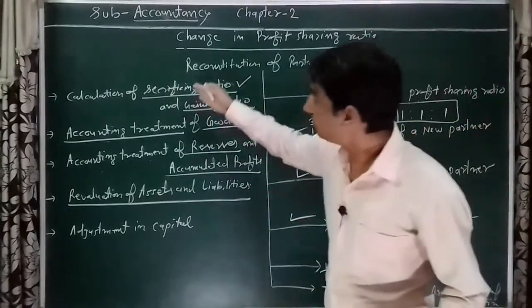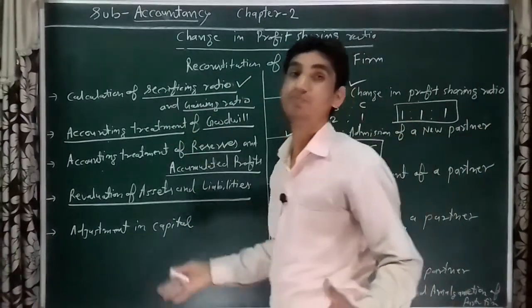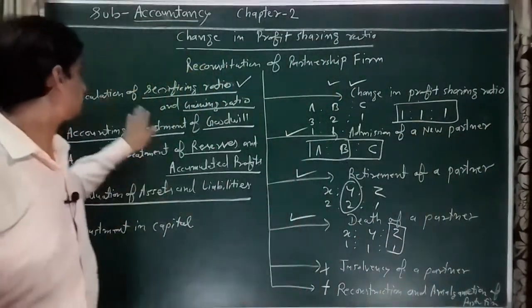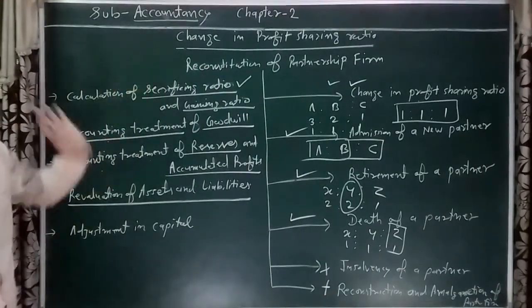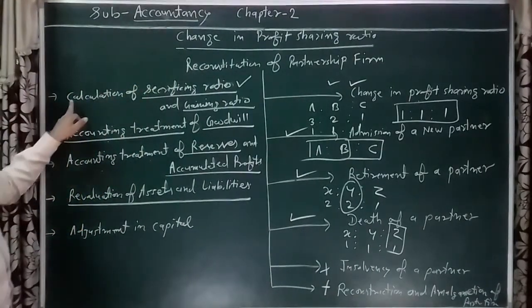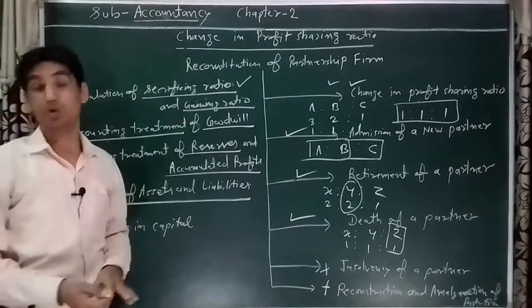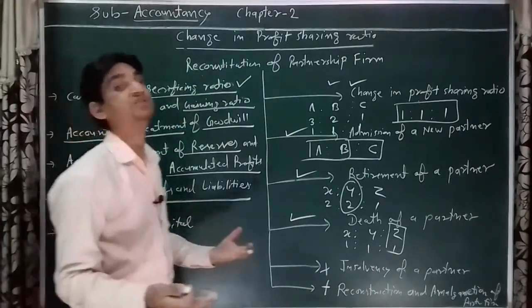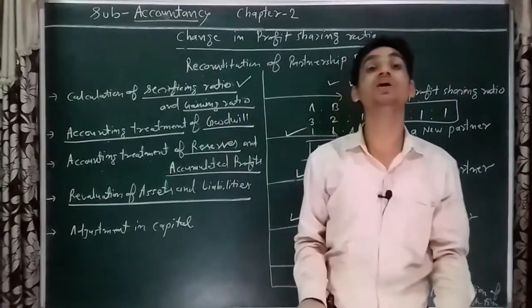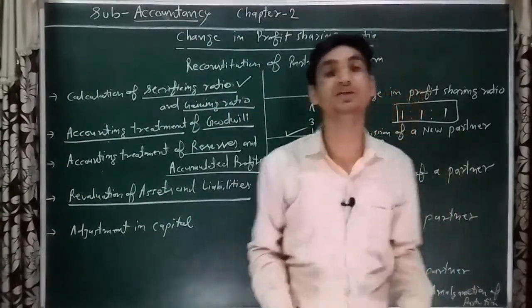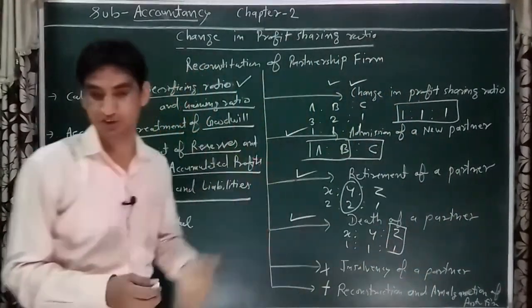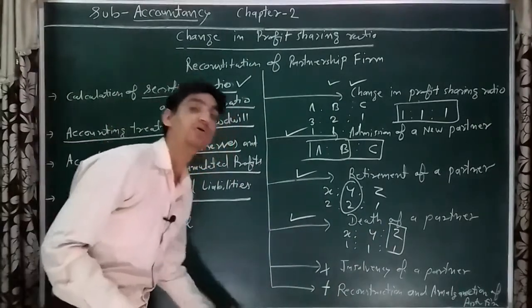These 5 concepts are included in this chapter. So now we are starting calculation of sacrificing and gaining ratio: what is sacrificing ratio and what is gaining ratio.